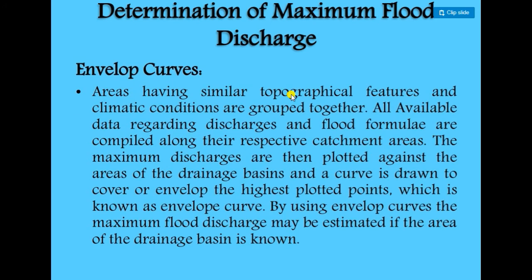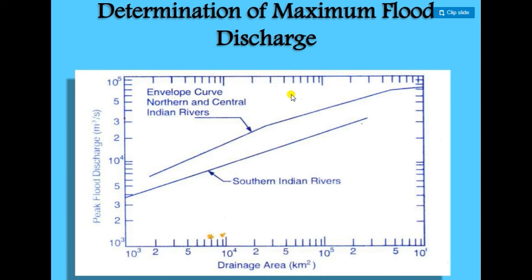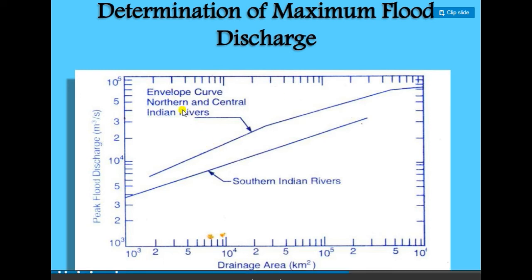Next are the envelope curves. Envelope curves have been designed previously for the northern and central Indian railways, showing peak flood discharge versus the drainage area. They are designed based on past data, and they give the actual interrelation between discharge and drainage area. So that may be the drainage area, and that may be the discharge.